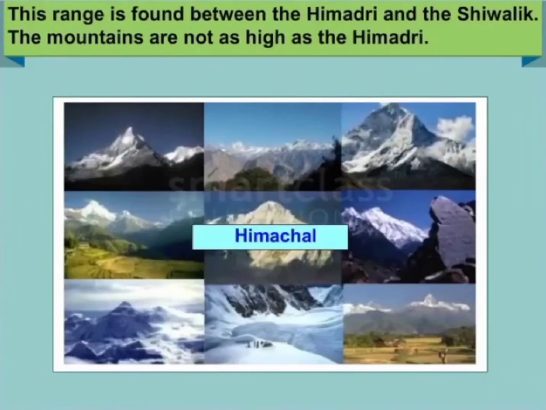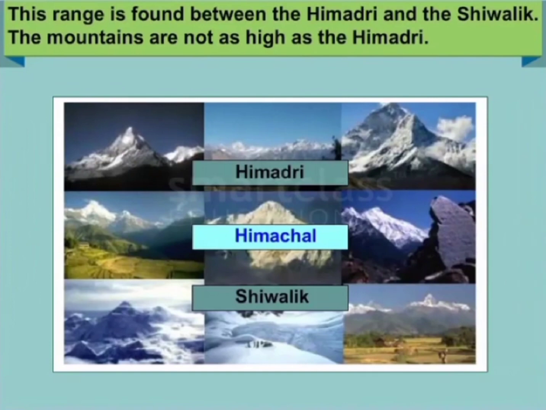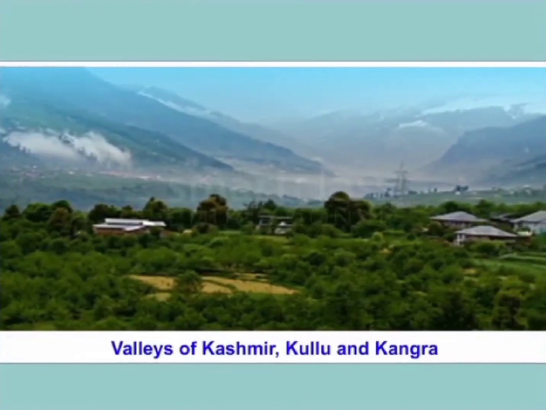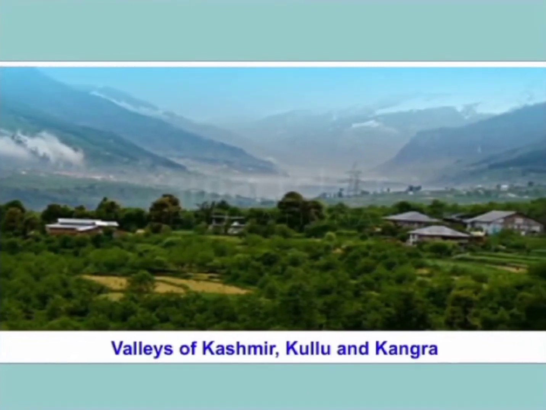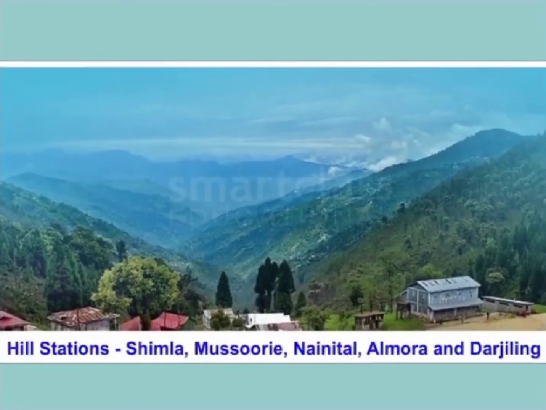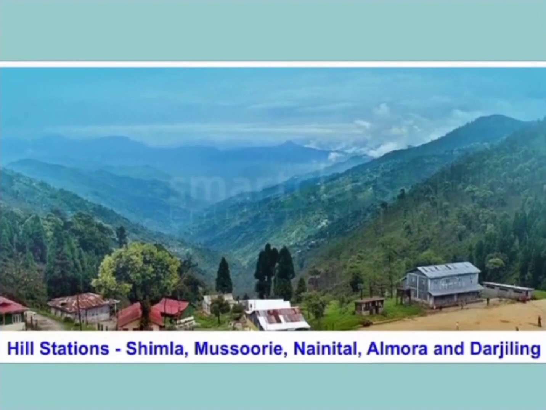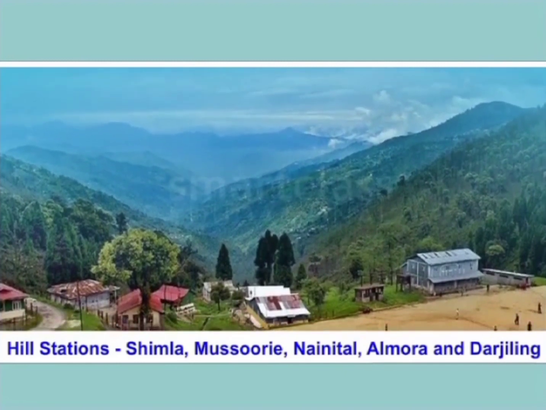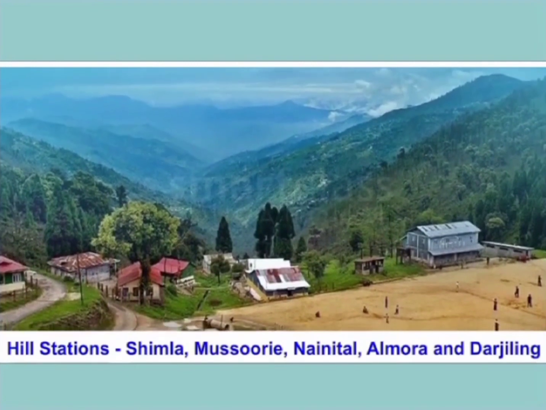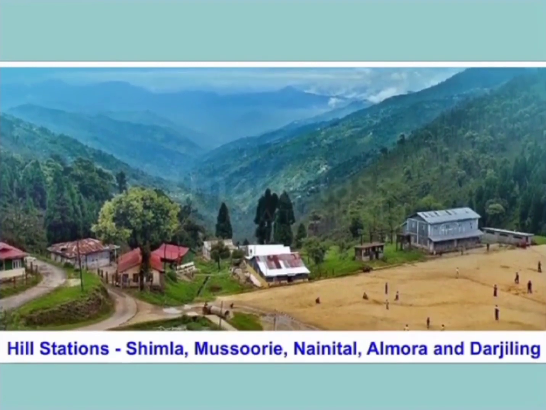The next range is the Himachal, which is found between the Himadri and the Shivalik, and the mountains are not as high as the Himadri range. These ranges have some very beautiful valleys of Kashmir, Kullu and Kangra, and hill stations like Shimla, Mussoorie, Nainital, Almora and Darjeeling, and during summers families visit these places to enjoy their vacations.